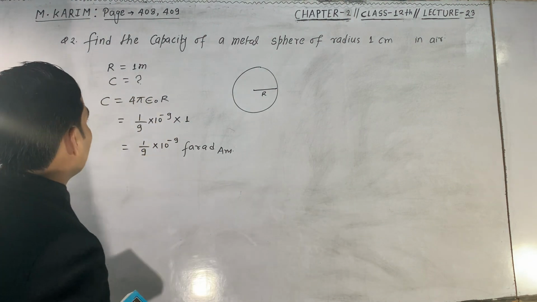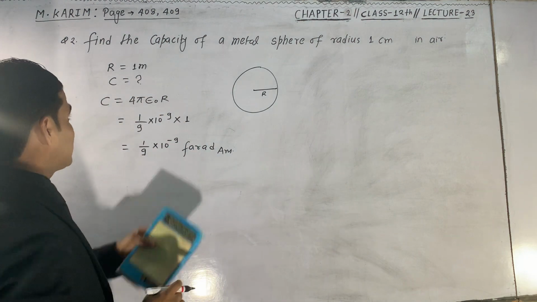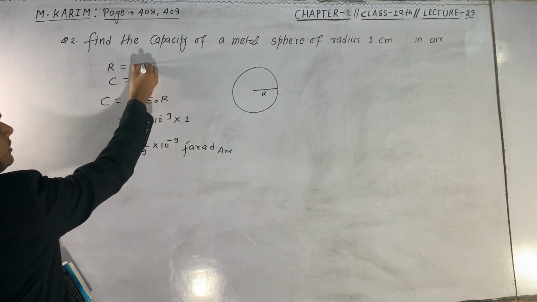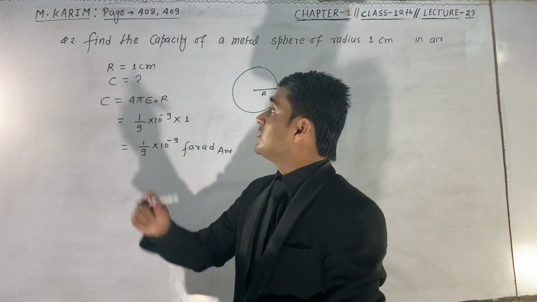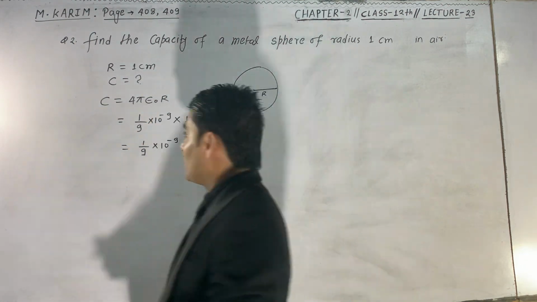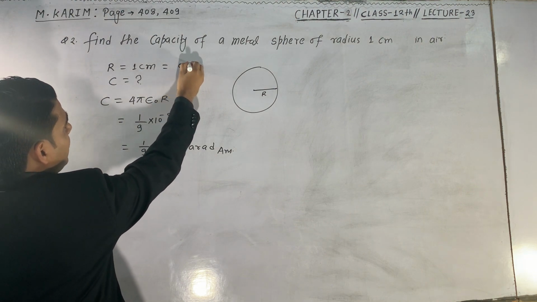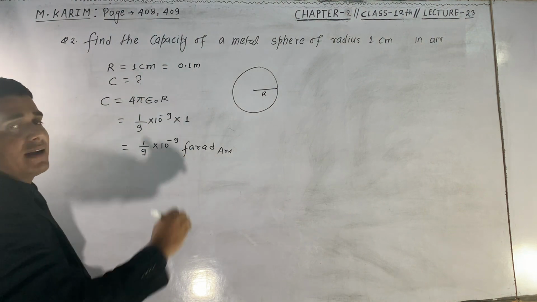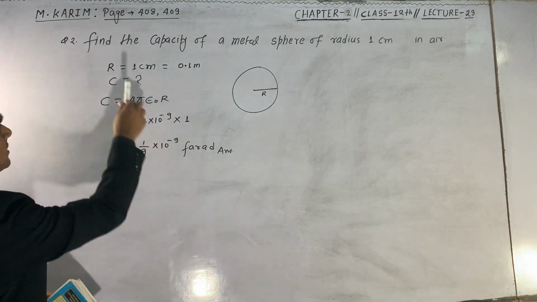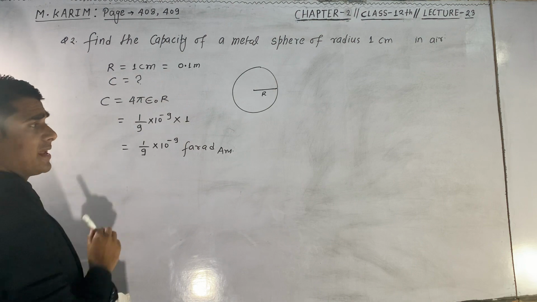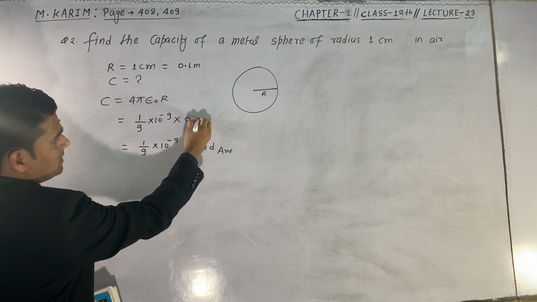So we only have to change the radius in this derivation. Firstly we have to convert 1 centimeter into meters. So let us convert it. It will be 0.1 meter after dividing by 100. Now the radius is 0.1 meter.